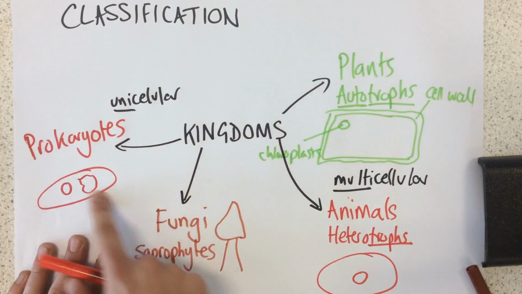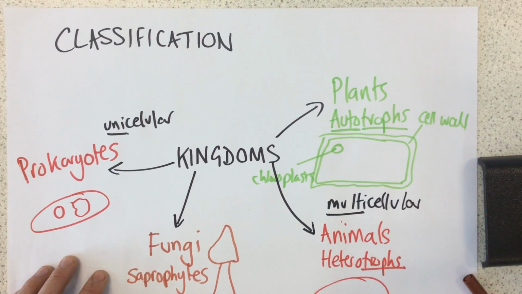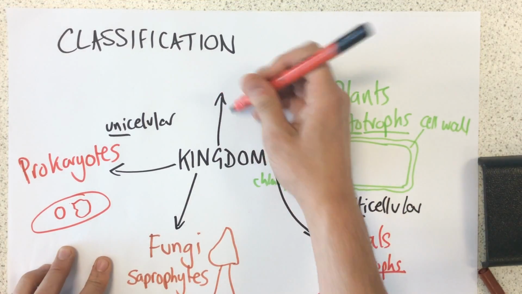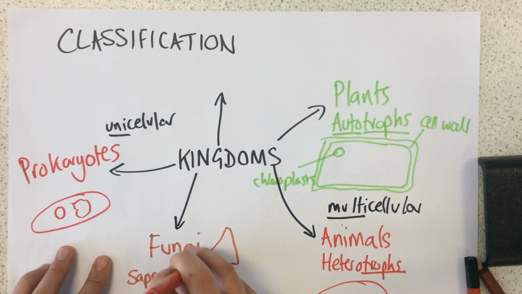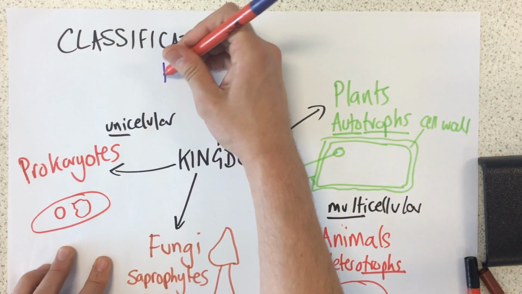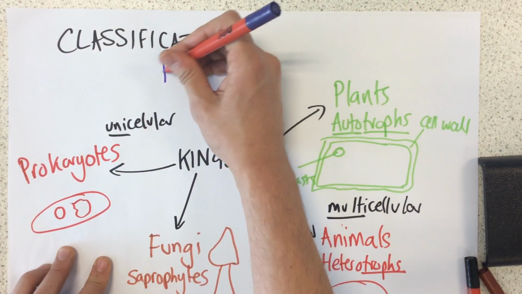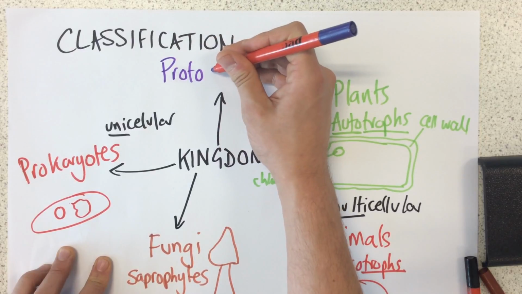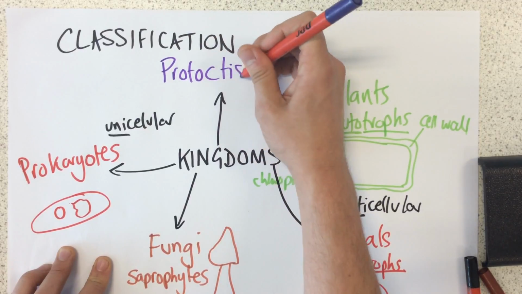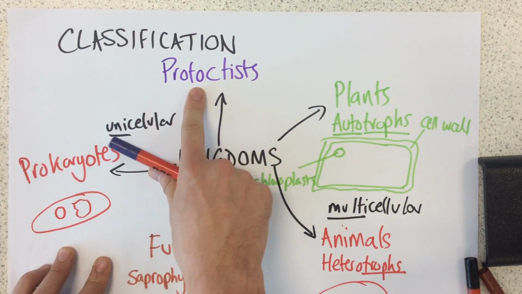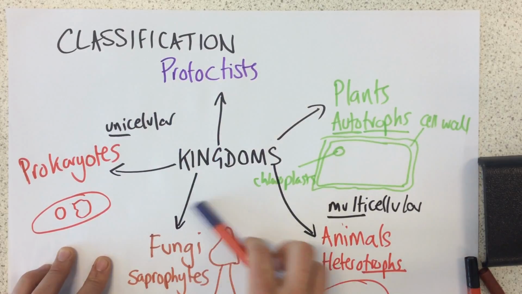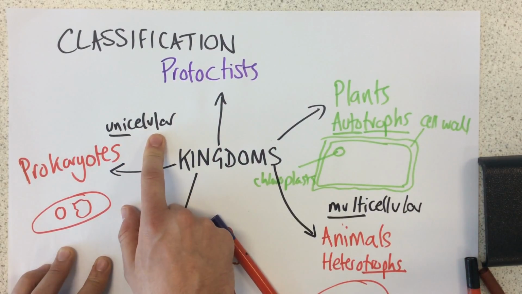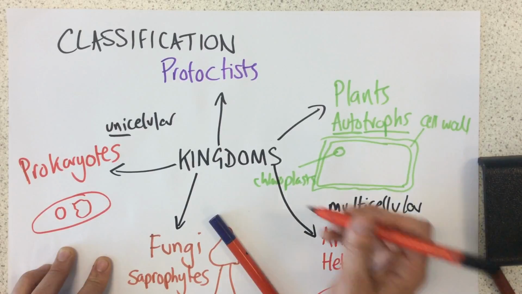So that's our prokaryotes. The final kingdom that we need to know about, and the most difficult one to spell, is the Protists. And it's spelt like this. So Protists are also unicellular, which means that they are single-celled organisms.